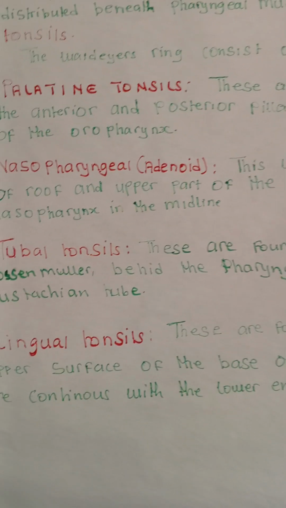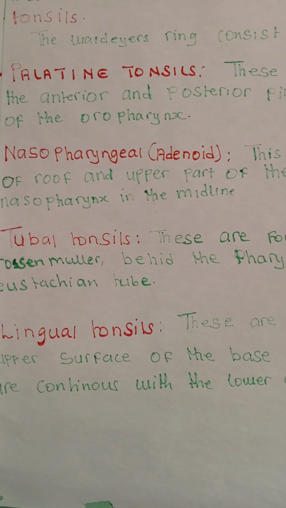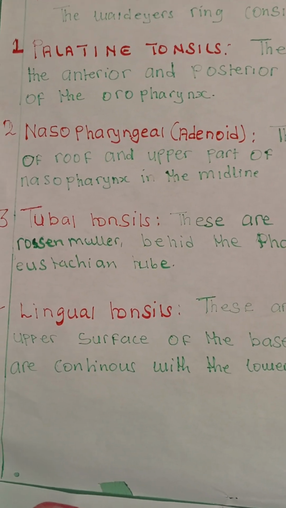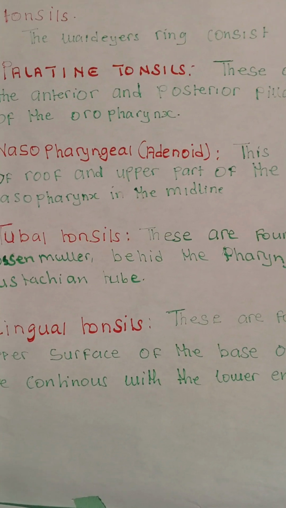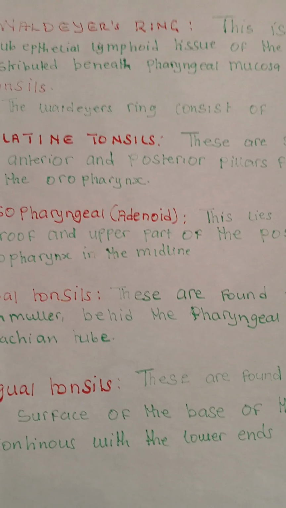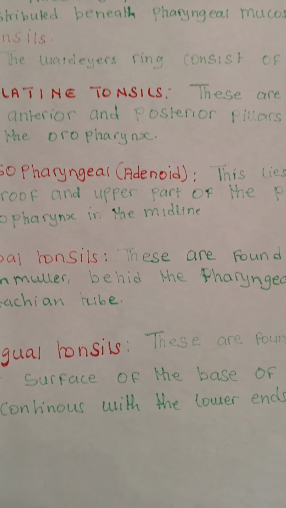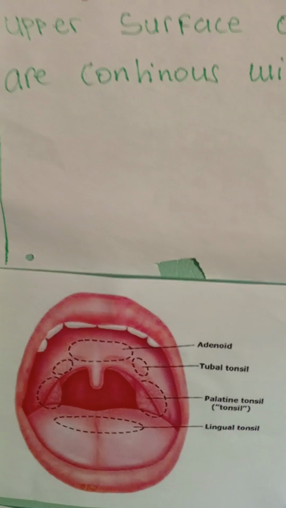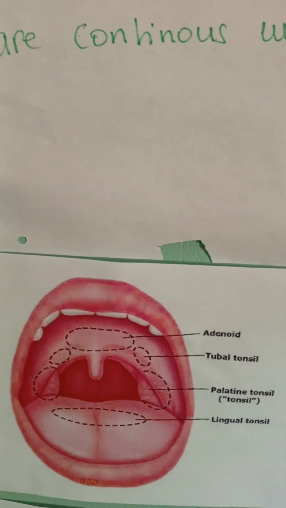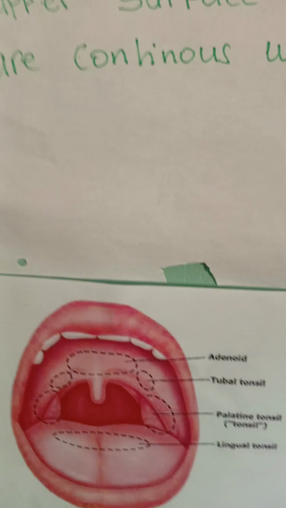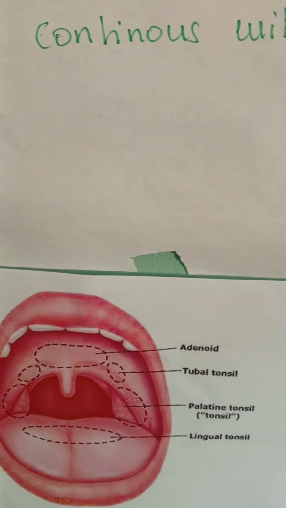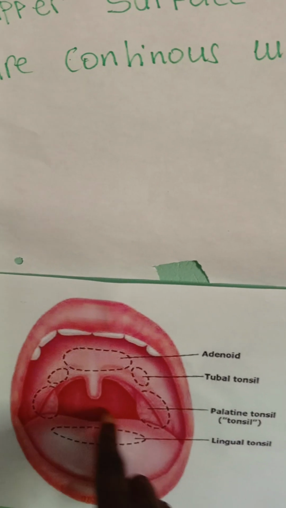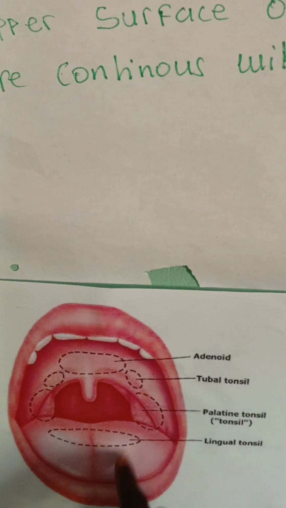So together, the palatine tonsil, the nasopharyngeal tonsil, which is the adenoid, the tubal, and the lingual tonsils, they make a ring, which we call the Waldeyer's ring. Okay, so here is a diagram. We have the adenoid there, the tubal tonsils, the palatine tonsils, the ones that are common, and the lingual tonsils.